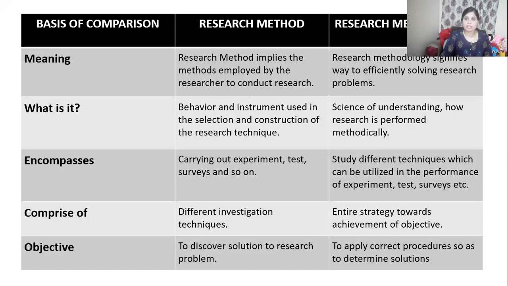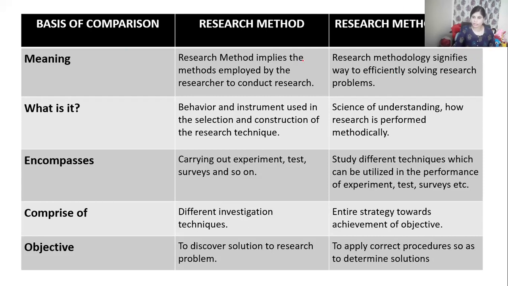Here I have given the difference between research method and research methodology. In meaning, research method implies the methods employed by the researcher to conduct the research. These are the only methods employed. But methodology is the way to efficiently solve the research problem.